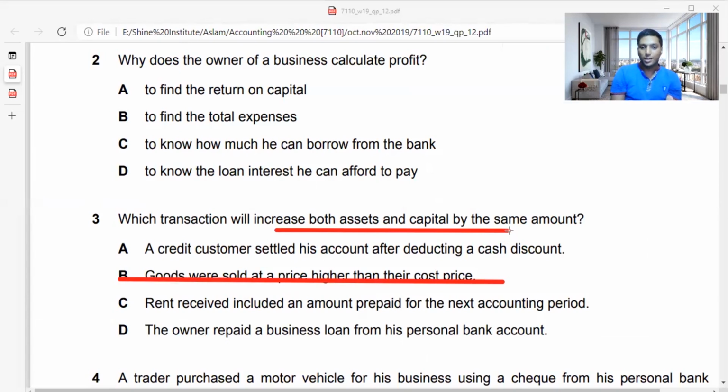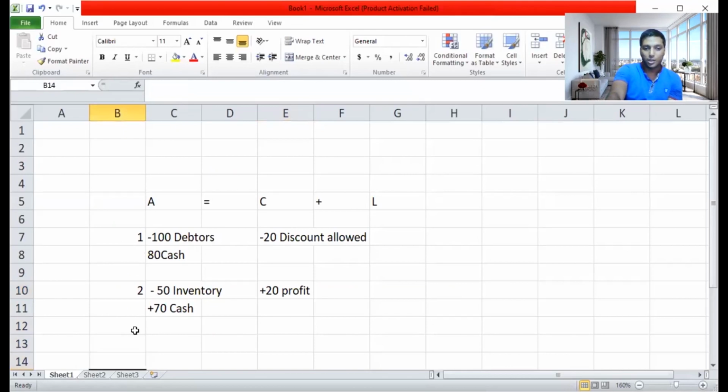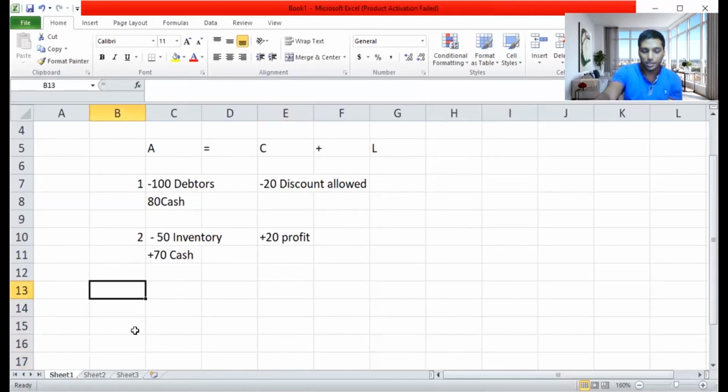Rent received included an amount prepaid for the next accounting period. So when you receive an income for the next accounting period, let me move on to the assumption sheet again. So I'm going to take, maybe you are getting 1,300. Maybe for a month rent is 100. So you got 1,300. Actually now you need to reduce the level of rent because you have got prepaid. So if you have got prepaid, what are the double entries? Your capital will decrease by 100 because it's a prepayment. You can't keep it in the business.